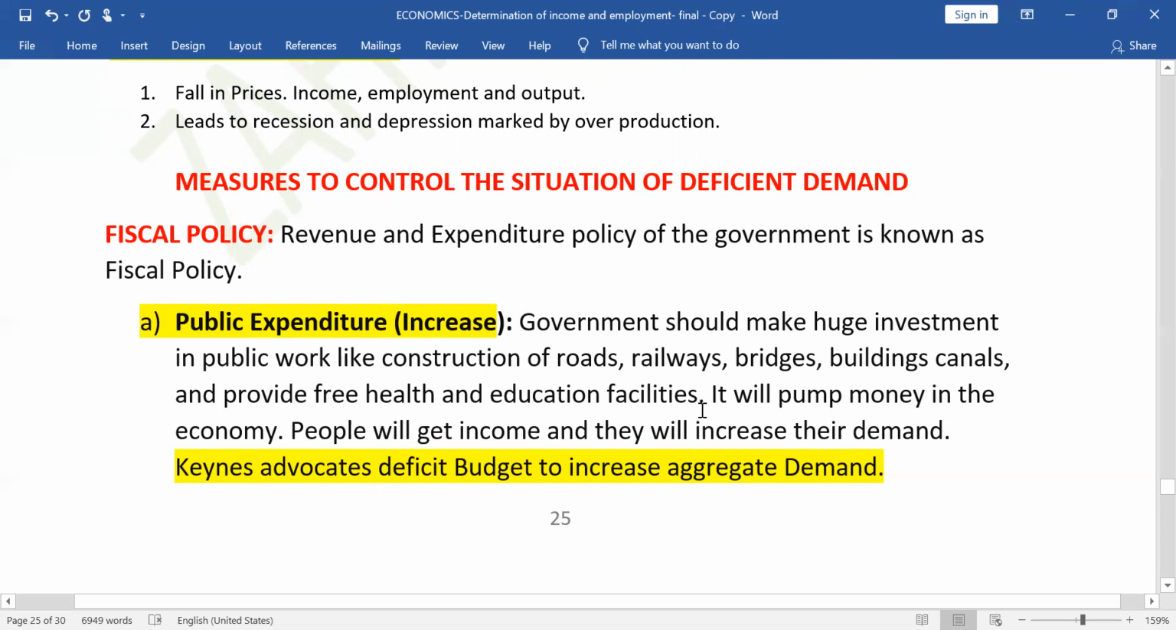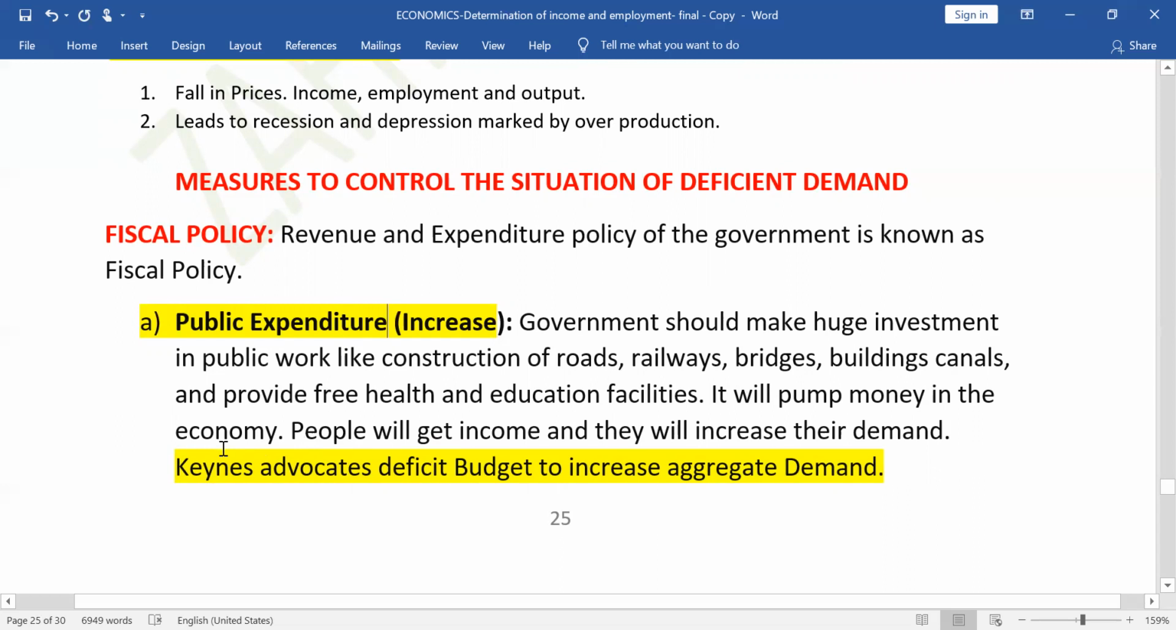When government will construct all these things, people will get job. When people will get job, they'll get income. When they will get income, they will start demanding. Their purchasing capacity will increase and they will start demanding, and aggregate demand will increase. By doing all these work, actually government is pumping money in the economy. And when people will get money, they'll increase their demand.